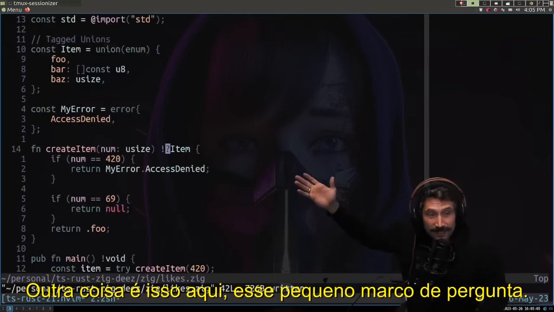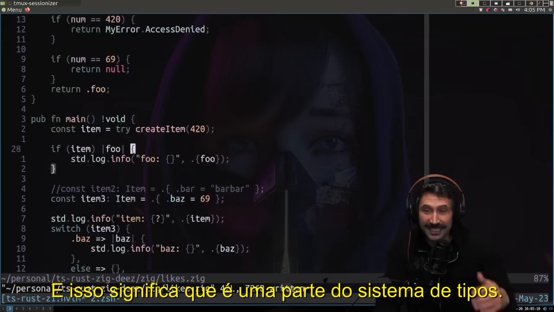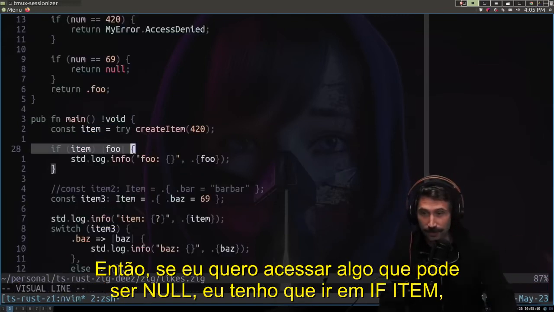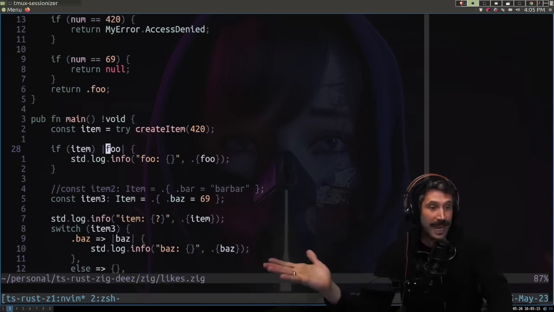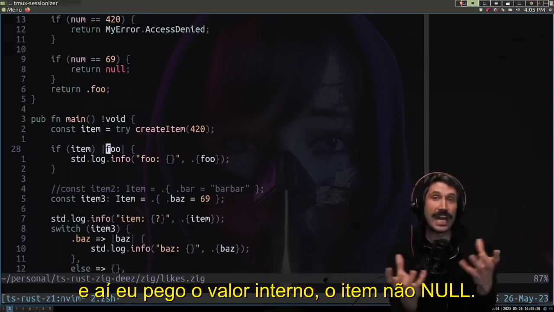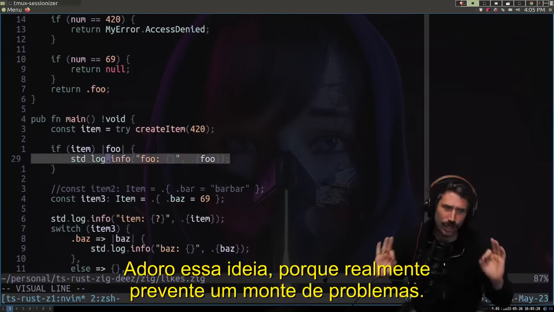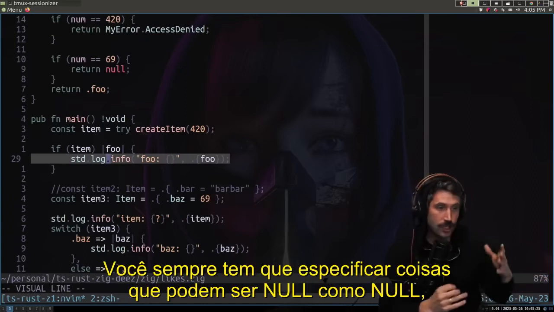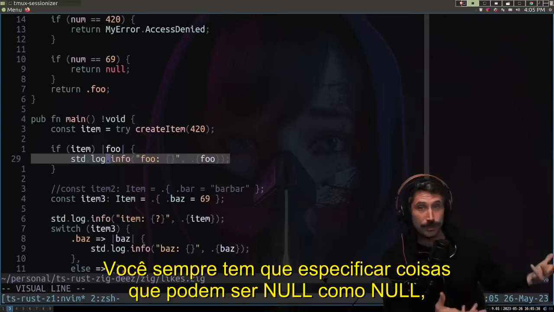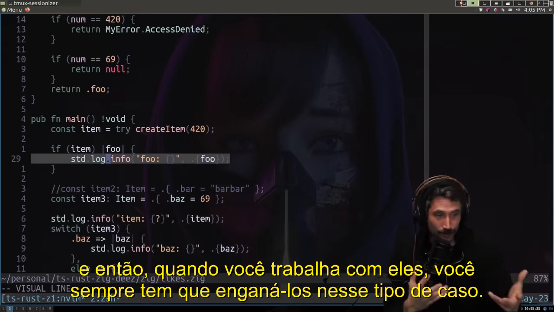Another thing is this right here, this little question mark. This means what I'm returning could be null. And that means it's a part of the type system. So if I want to access something that could be null, I have to go if item, and then I get the inner value out, the non-null item. This is called an optional. Super fantastic. Love this idea because it really just prevents an entire host of problems. You always have to specify things that could be null as null, and then when you work with them, you always have to unwrap them in this kind of case.